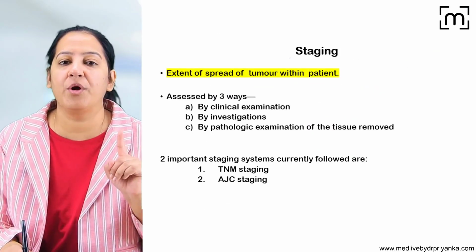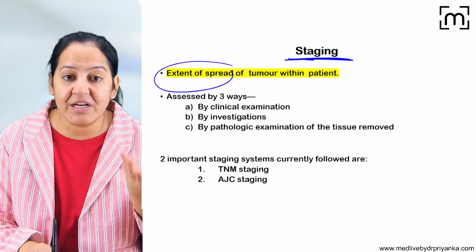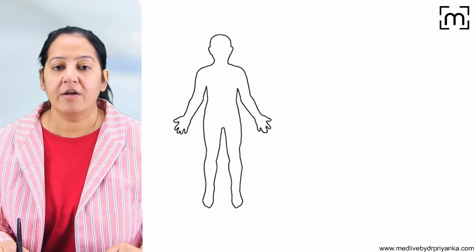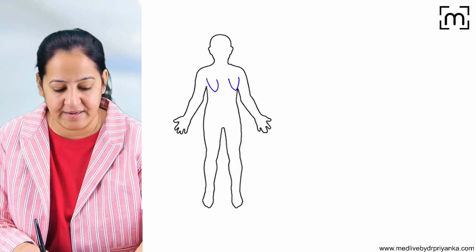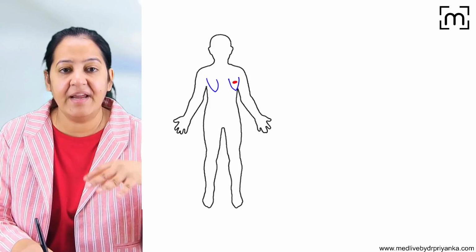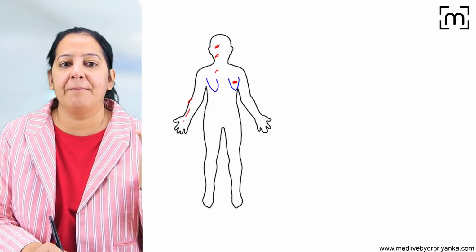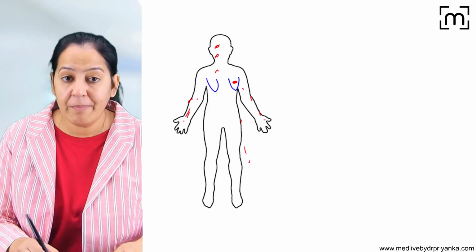Now coming on the staging. What do you mean by staging? Staging is the extent of spread of the tumor within the patient. Now this is the tumor. Again, let's talk the same. This is a breast cancer in a lady, in a patient, and it is spread to multiple organs. The metastasis is there. So how much is it spread?